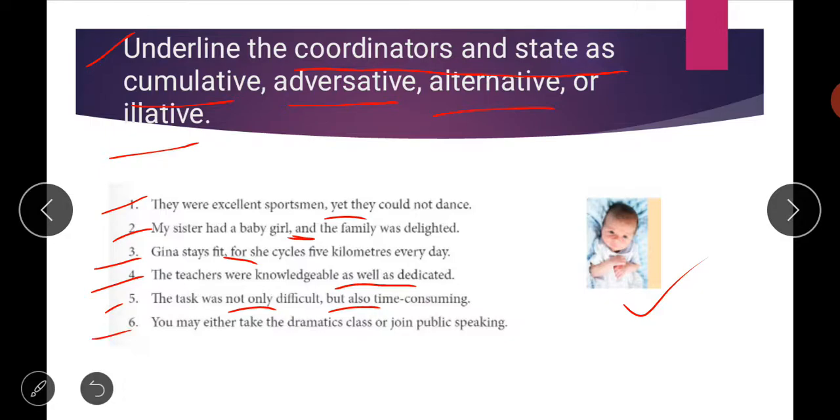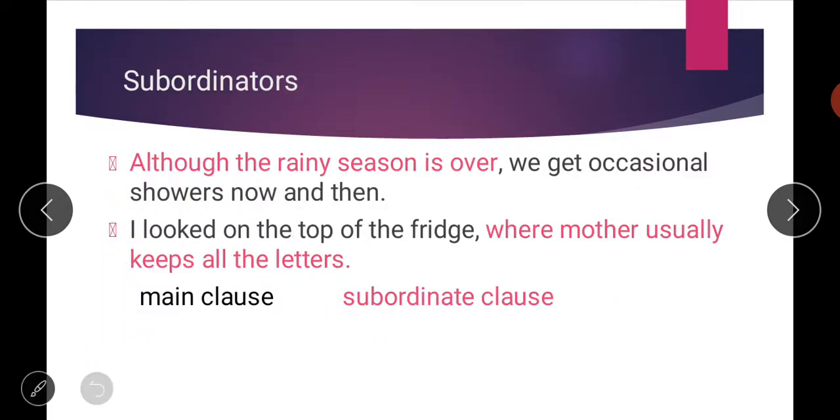Then, you may either take the dramatics class or join public speaking. So here the conjunction is either or. Again we are giving two options, so again it's your alternative type of conjunction. So I hope all the different types of conjunctions, or the coordinators basically, are clear to all of you. So let us proceed further.